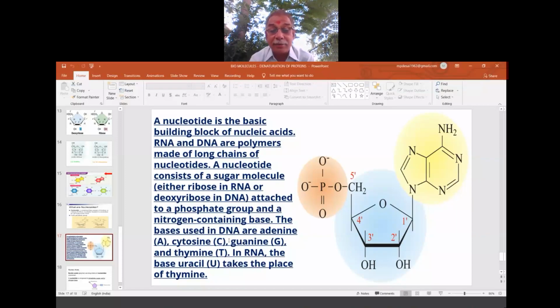Whereas in RNA, the base uracil takes the place of thymine. That means in place of thymine you put uracil. In DNA, the four bases are cytosine, guanine, thymine, and adenine, whereas in RNA, it is adenine, cytosine, guanine, and uracil. So the difference between DNA and RNA in bases is thymine, which is present in DNA, whereas uracil is present in RNA. This difference you will be asked in the examination.